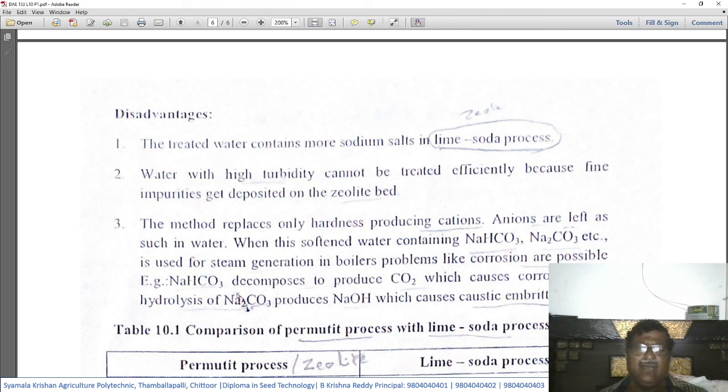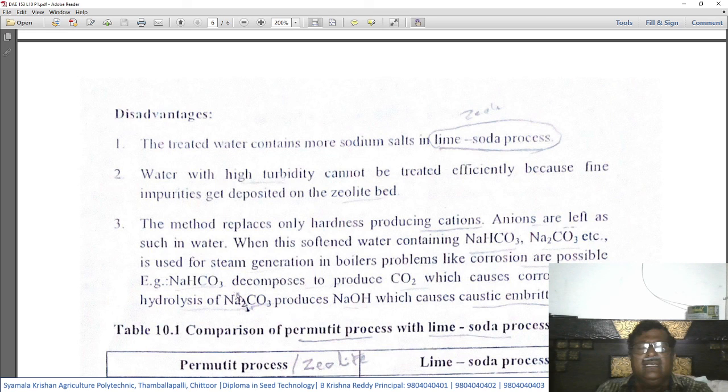Let us see what they are. Number one, in the zeolite method, the treated water contains more sodium salts. More sodium salts in this method, sodium salts will be more. Number two, water with high turbidity cannot be treated efficiently because fine impurities get deposited under the zeolite bed.